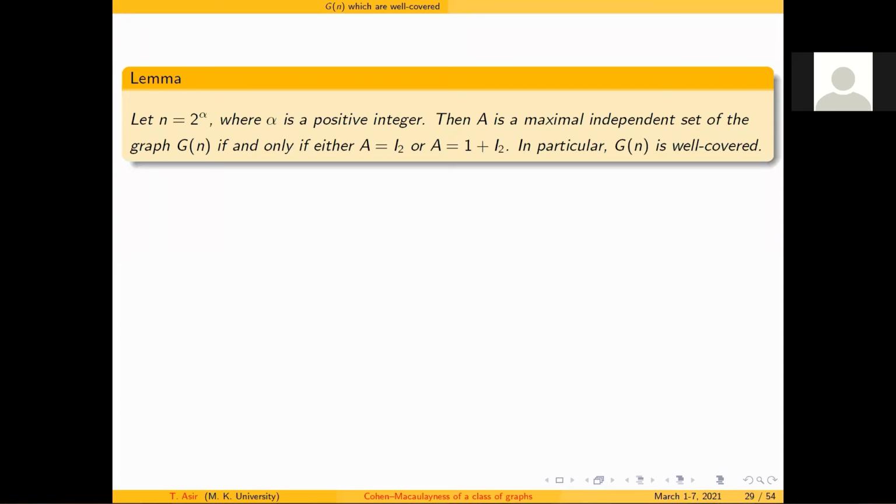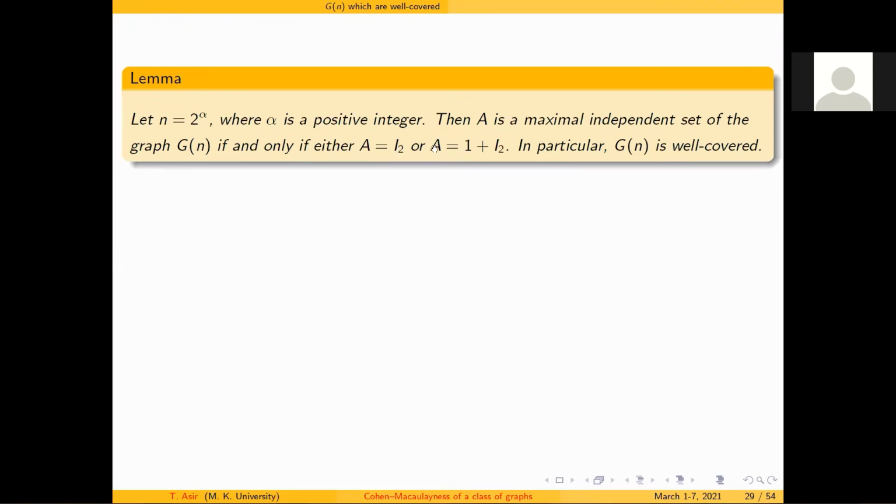We have 3 lemmas. First is for the integers of type 2 power alpha, and then integers of type prime power p alpha, where p is not equal to 2, and in the final stage we have to complete it for all the composite integers. So at the first level I'm considering n equal to 2 power alpha, where alpha is a positive integer, and A is a maximal independent set of the graph G of n if and only if either this A is I2 or this A is 1 plus I2.